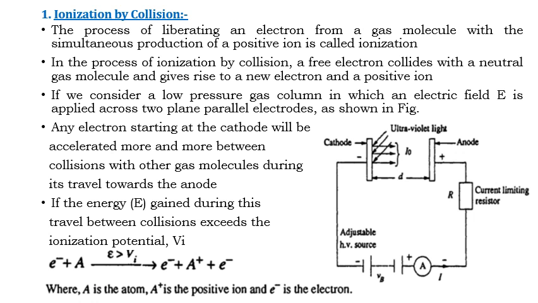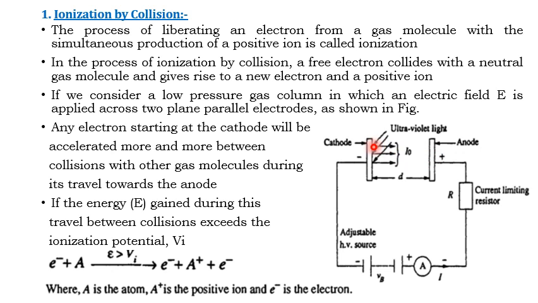Let us discuss the types of ionization processes. Let me begin with the first ionization process, that is ionization by collision. In this process, a free electron collides with a neutral gas molecule or atom, which gives rise to a new electron and a positive ion. Here I consider a low pressure gas column in which the electric field is applied to plane parallel electrodes.